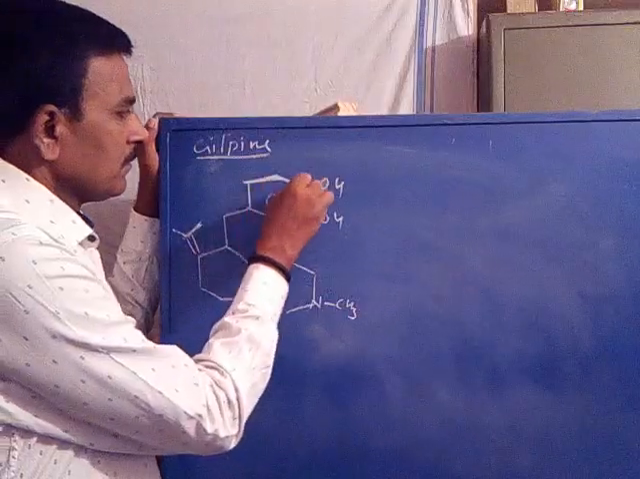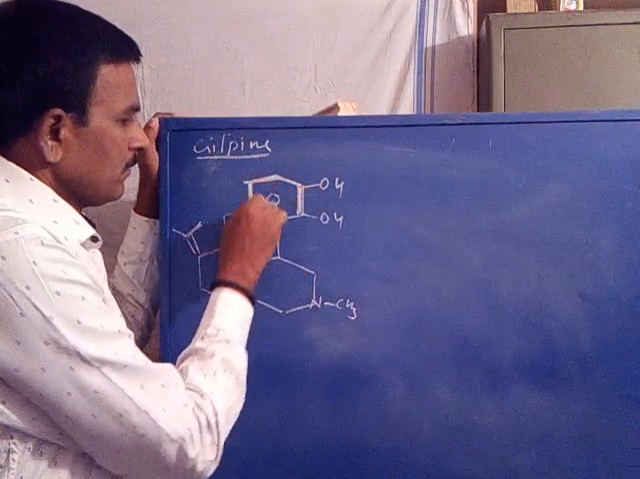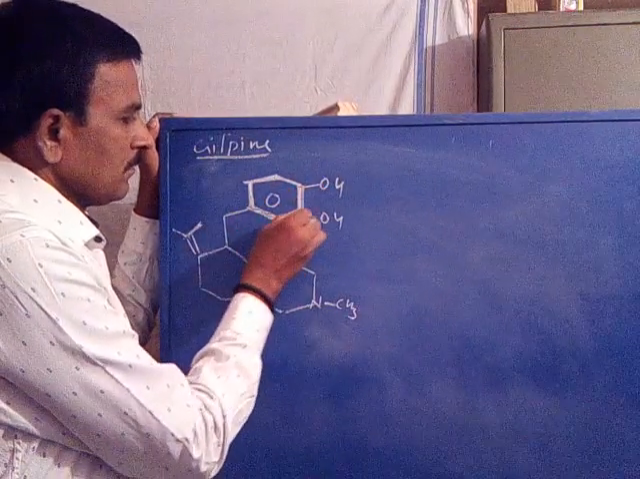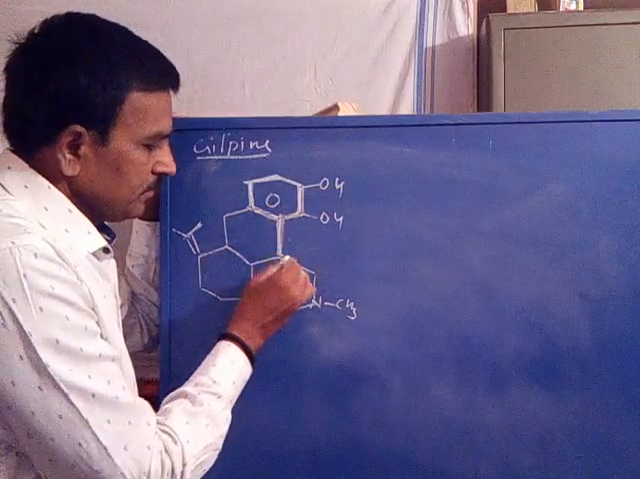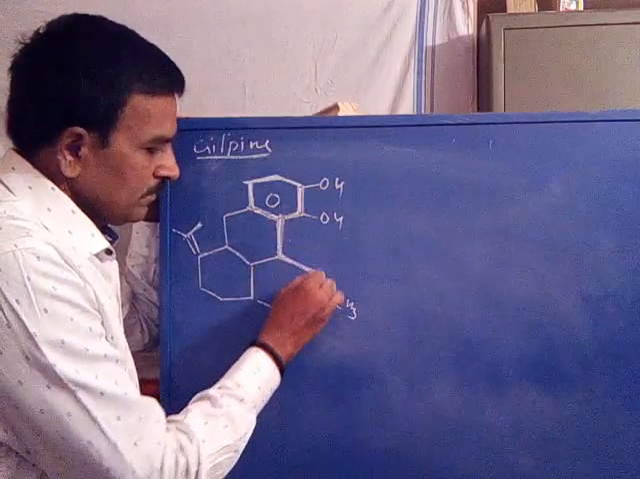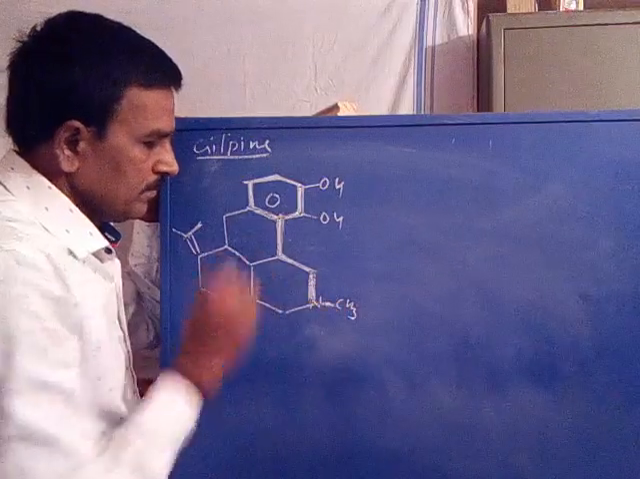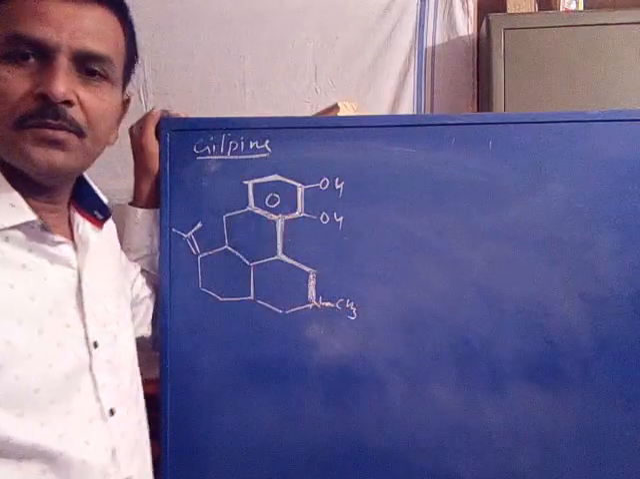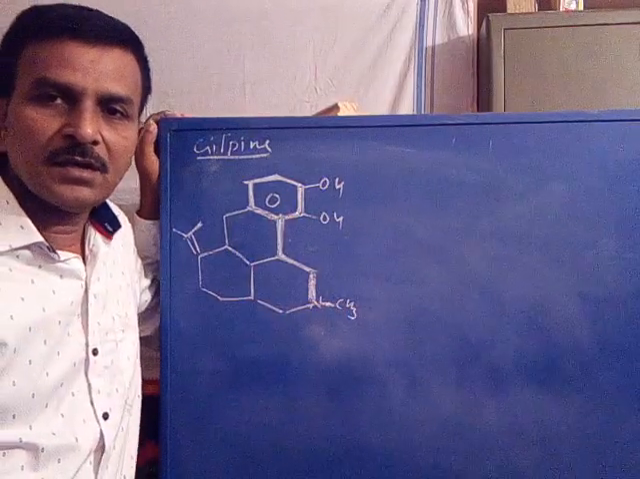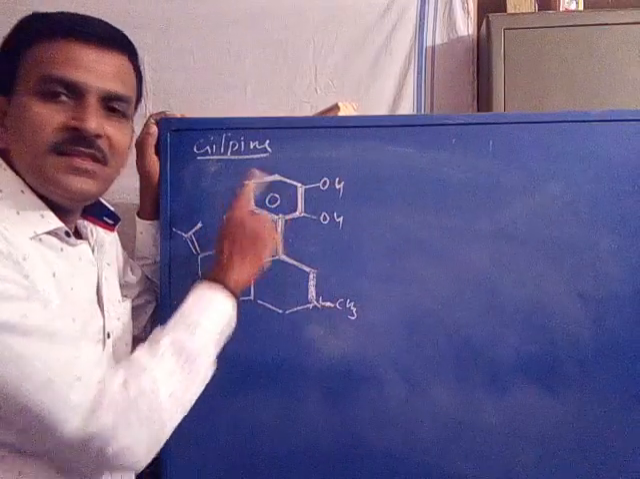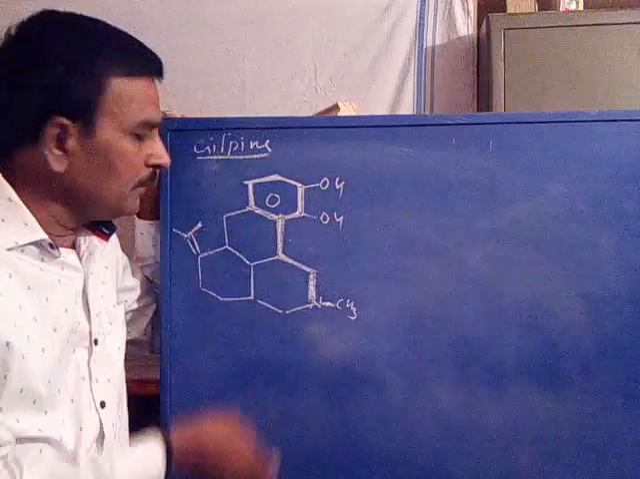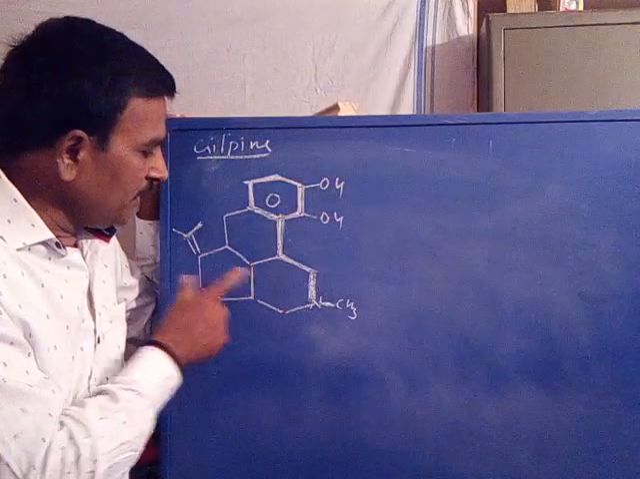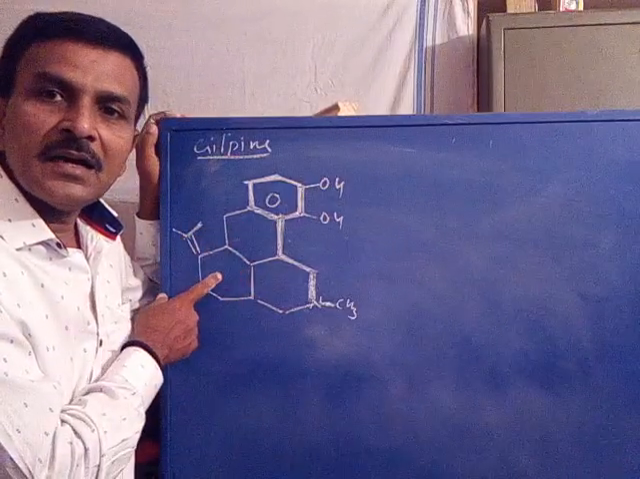ring with a substituent. Now, this part is the active part of the drug. Presence of only this part is responsible for its whole activity. Now, this ring and this ring, the 3 rings are additional parts.